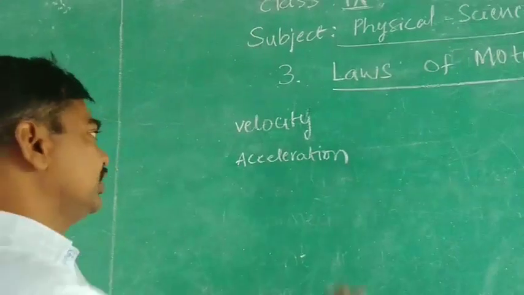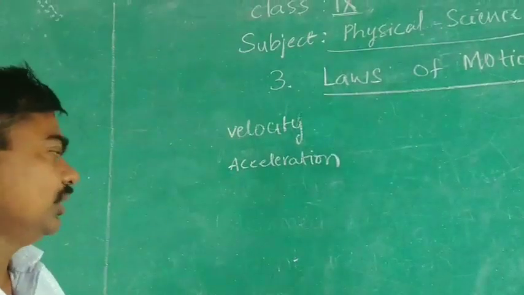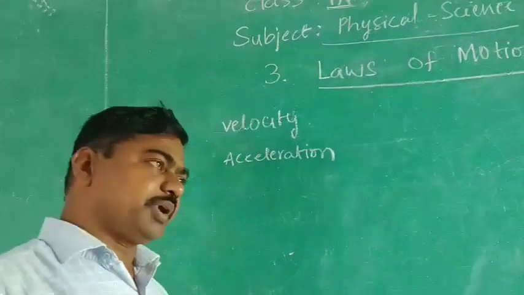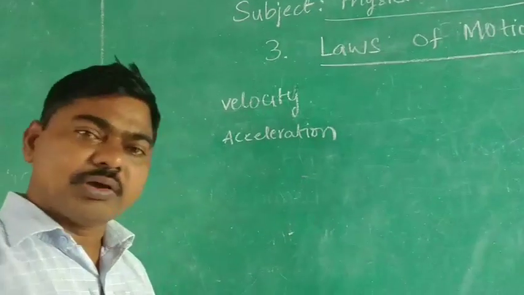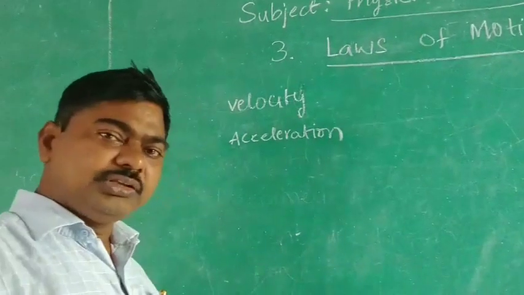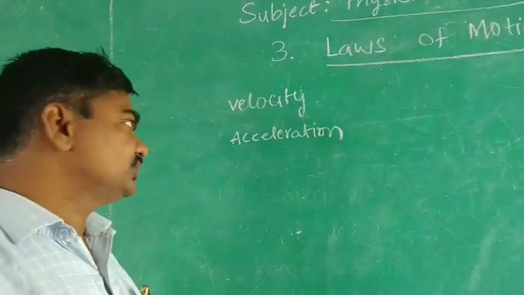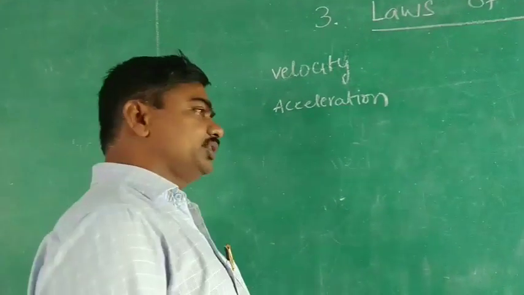In the last class you have learned about this. What is velocity? Displacement with respect to time is called velocity, and velocity is a vector quantity. What is acceleration? The rate of change of velocity is called acceleration. It is also a vector quantity, you have learned.